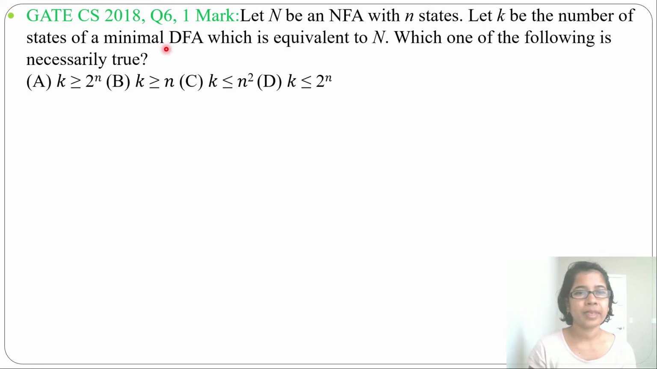Hi, let's solve the next previous question of regular language, TOC. This question was asked in GATE CS 2018, question number 6. It is a 1 mark question.